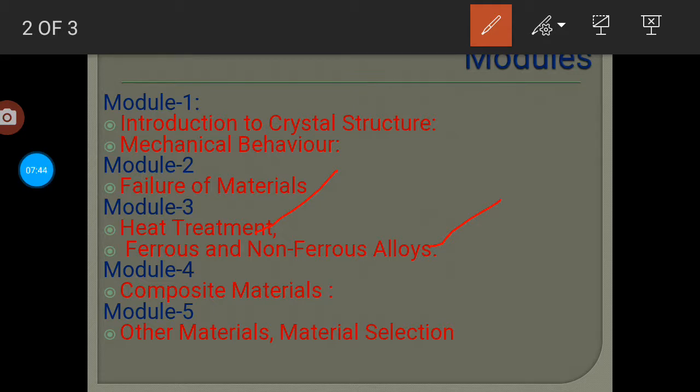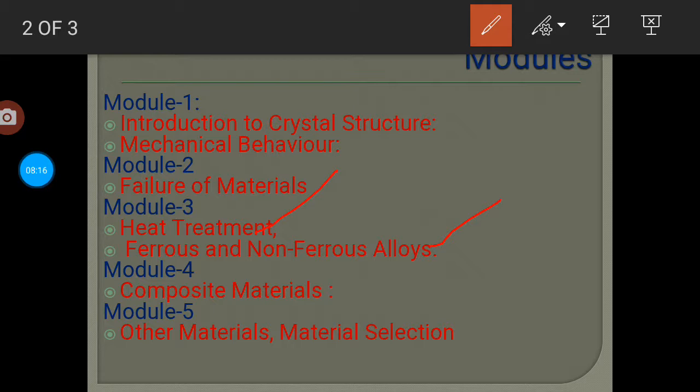And in module number 4, that is composite materials. It is a very interesting module. Composite materials are nothing but the combination of two or more materials. You can take any two or more materials, and by combining those materials, you are going to attain a different material.